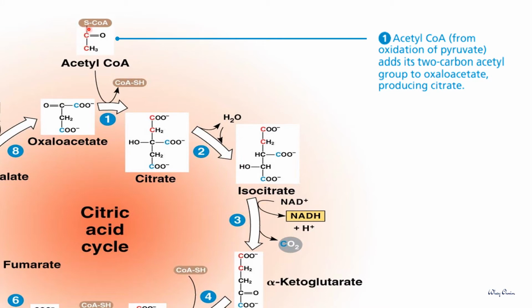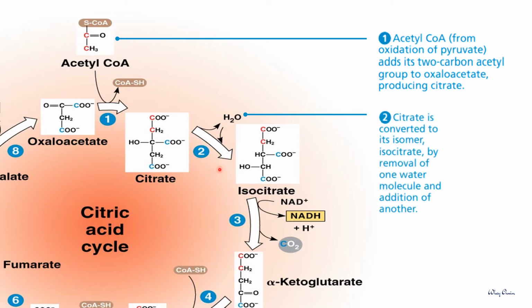When this unstable chemical bond is broken down, it will release energy, and the energy will be used by the two carbon acetyl group to combine with the four carbon oxaloacetate and produce a six carbon citrate. Citrate is the ionic form of citric acid. This is why the Krebs cycle is also known as the citric acid cycle, because citrate is the first stable molecule formed during the cycle.